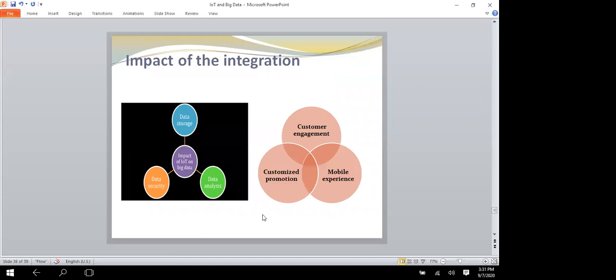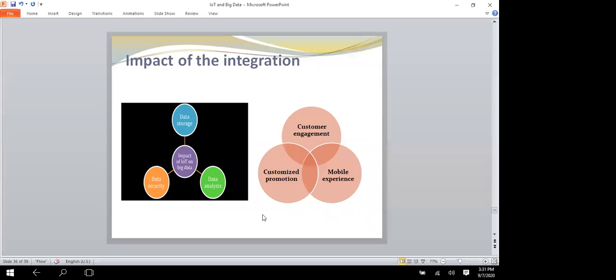So what is the impact of the integration when you are joining IoT and big data? Definitely it has some problems. The first problem is data storage, data security, and data analysis. As I already told, when IoT devices increase, automatically data will increase. When data increases, it needs more storage.